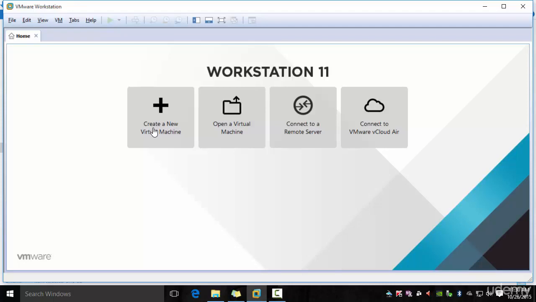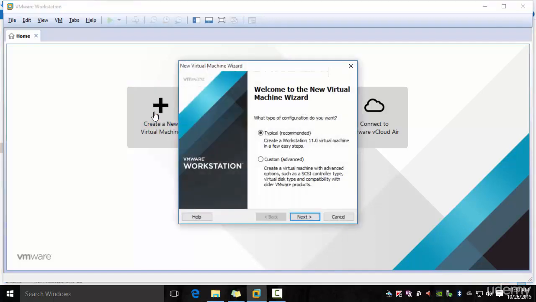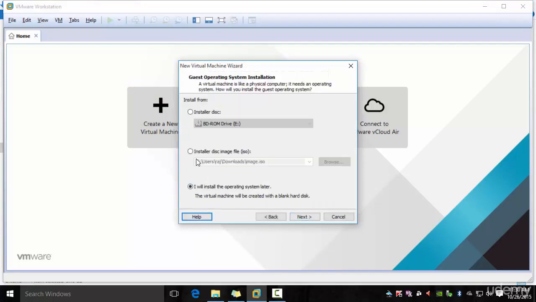In this video, I will show you how to install the virtual image we downloaded in VMware Workstation. The process is very similar in VirtualBox or VM Player. So let's get started. Click a new virtual machine and click typical, click next, and pick the image which